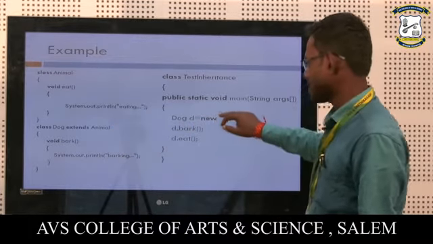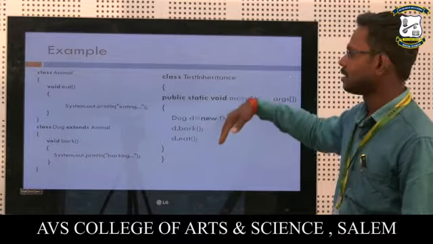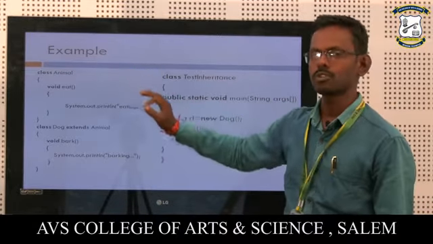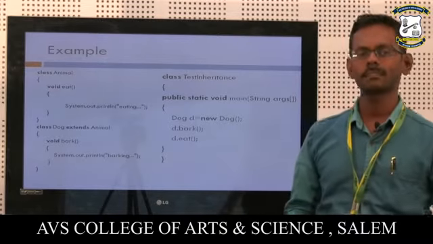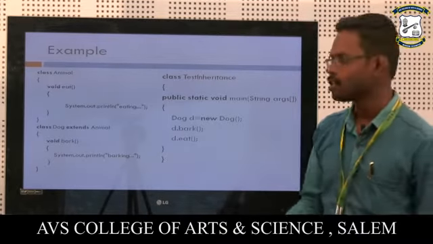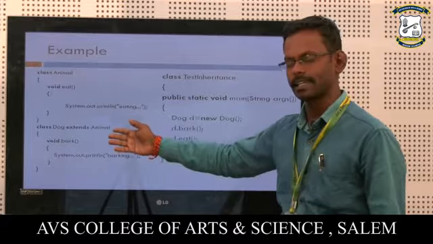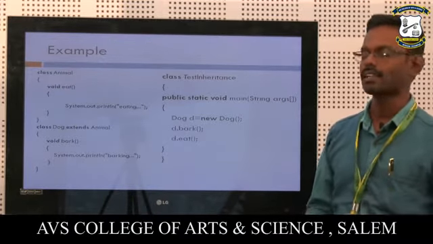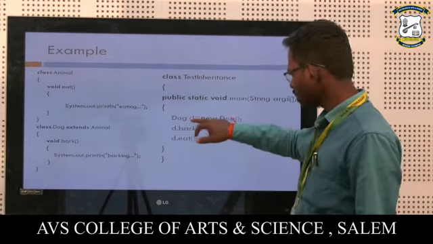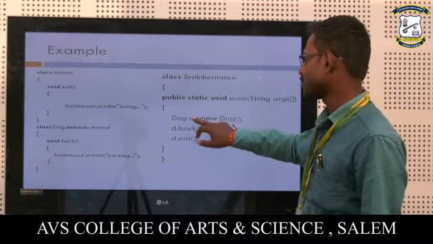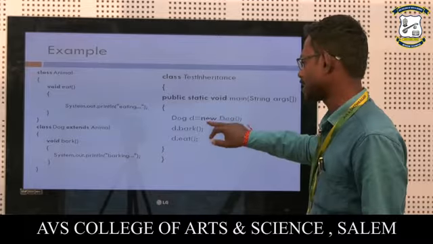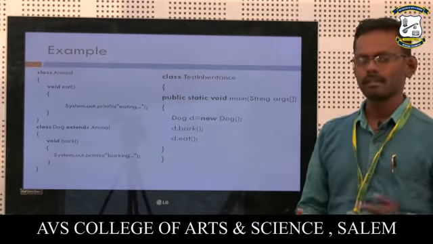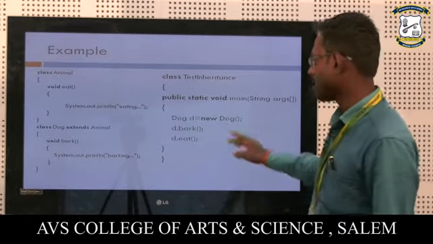Once you create the object for the derived class, the base class object will be created automatically. So you have no need to create the base class object explicitly. Once you create an object for the derived class, the base class object is also initiated automatically. Then this is the object name, this is the class name, this is also the class name. New is the keyword used for creating or allocating memory for the object.